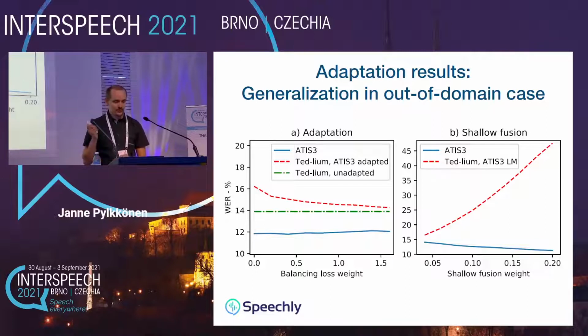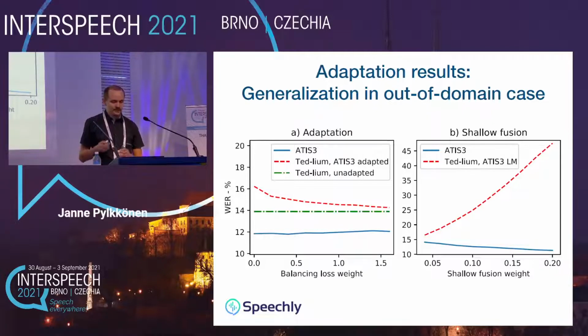The value used for the rest of the experiments was 0.8, and that shows pretty good balance between the in-domain and the out-of-domain accuracies. Now, if we compare these adaptation effects to shallow fusion performance, shown on the right panel, we can see how drastically different the out-of-domain behavior is. In this experiment, a 4-gram language model with absolute discounting was used for shallow fusion.